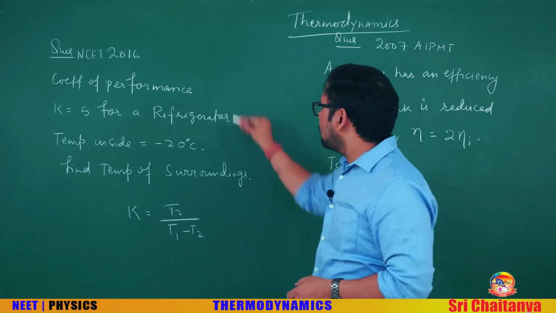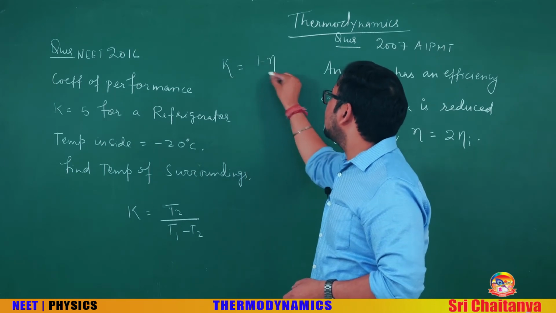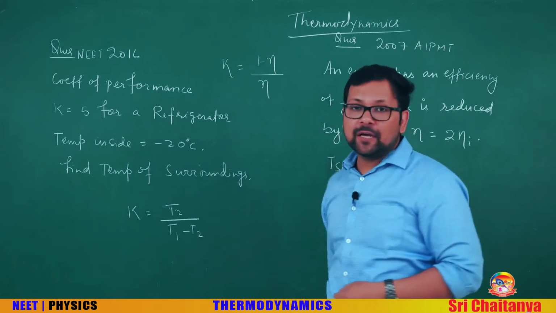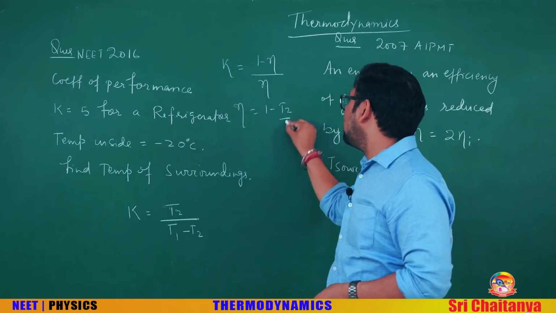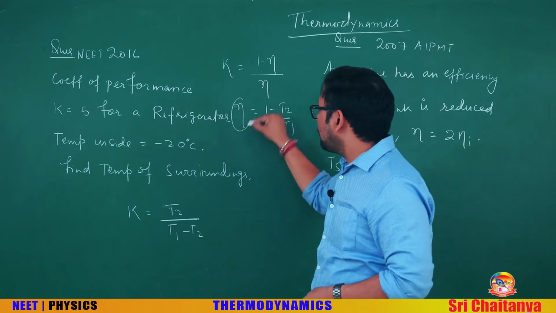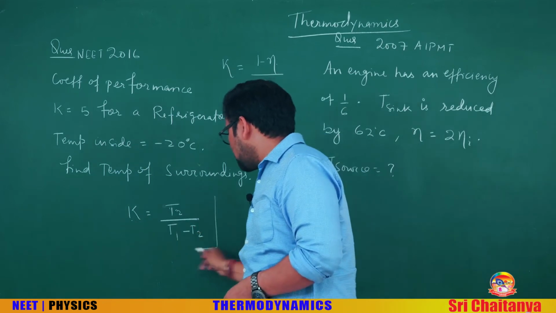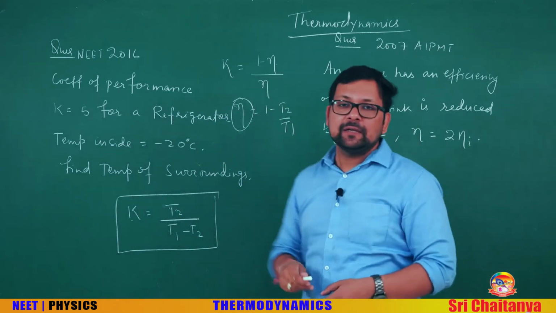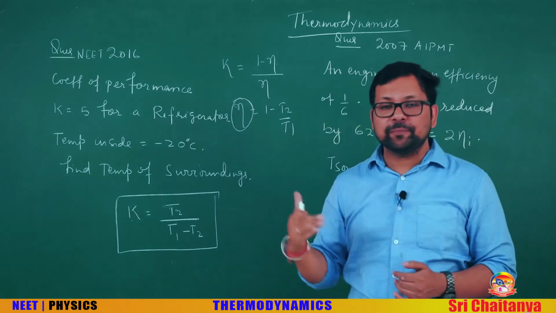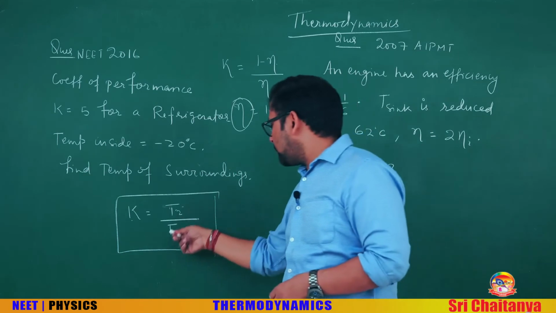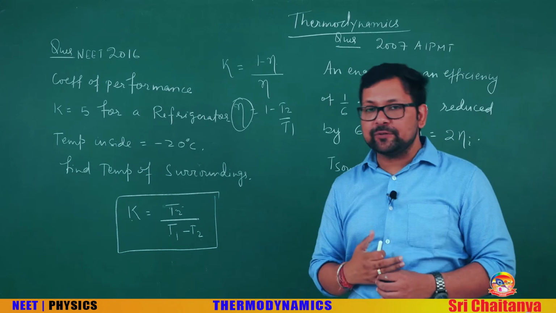See, we know that coefficient of performance is 1 minus eta upon eta. And also, what is eta? Eta is 1 minus T2 by T1. When you put this value of eta here, coefficient of performance is T2 upon T1 minus T2. This you can memorize, coefficient of performance in terms of temperature. Now T1 and T2, these two temperatures are in Kelvin, absolute temperatures.